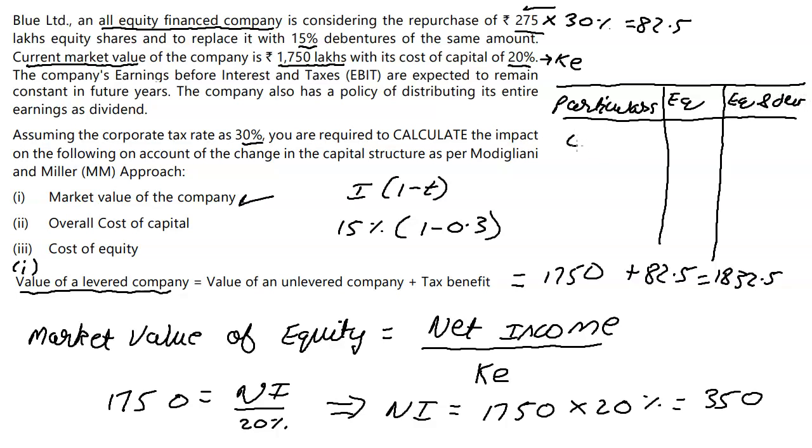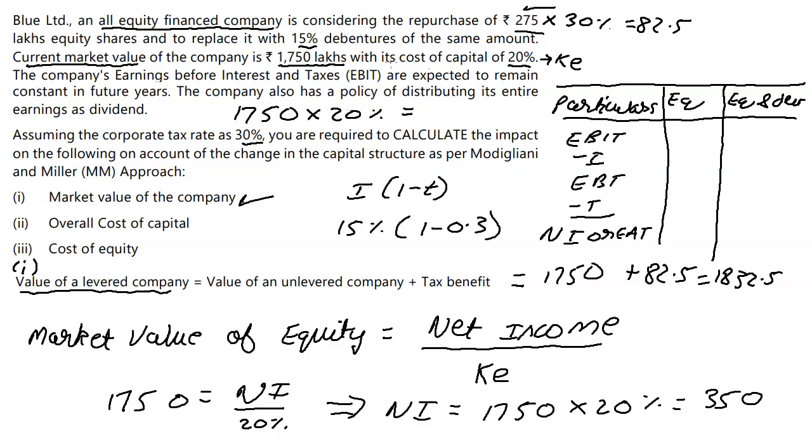So only with equity you have EBIT minus interest gives you EBT minus tax, okay, gives you net income or EAT. Now, in the last time around, they told us that the company is having a market value of 1750 lakhs and making a 20% return.